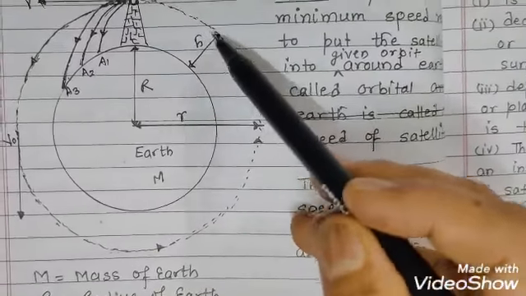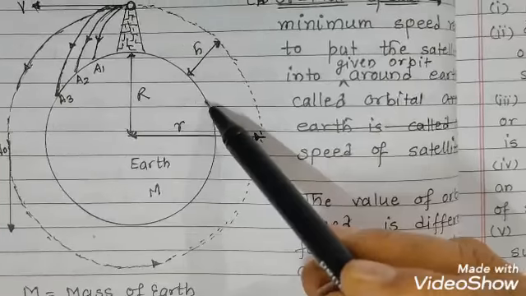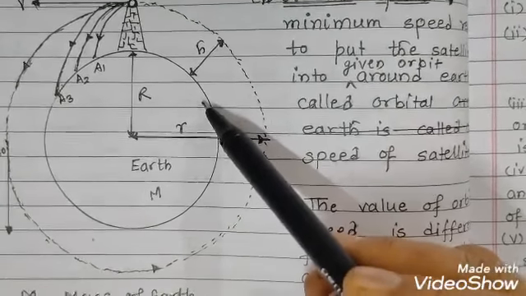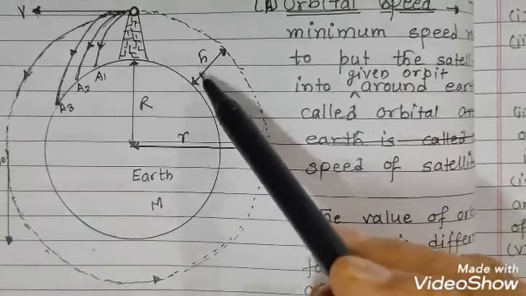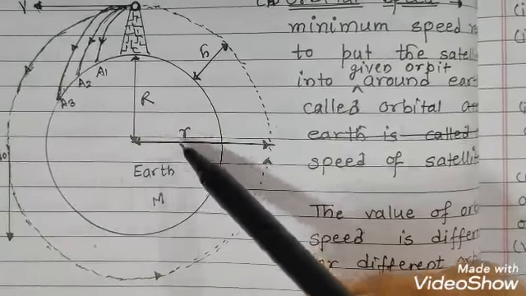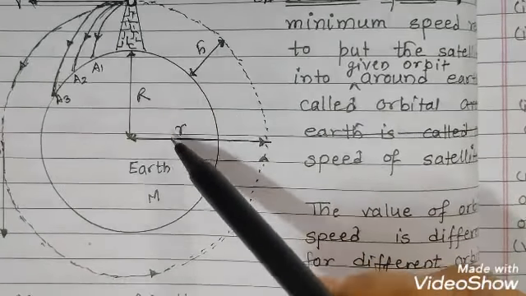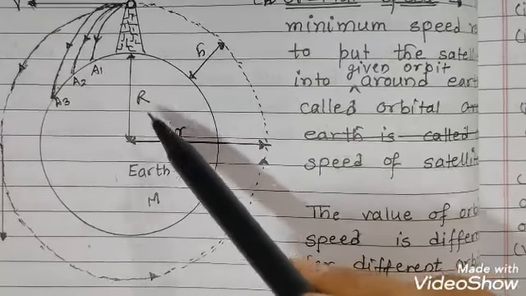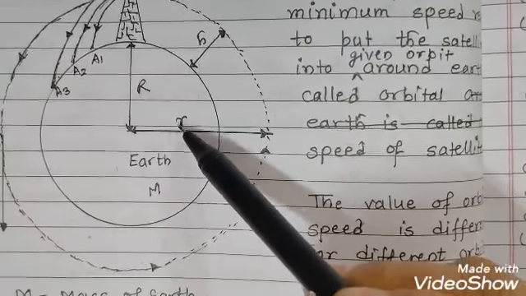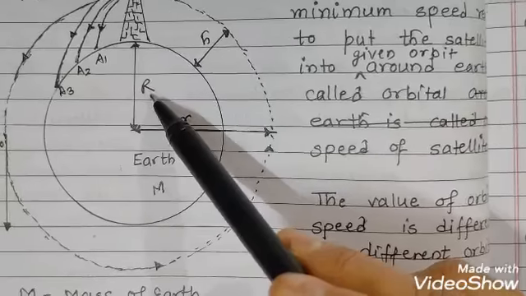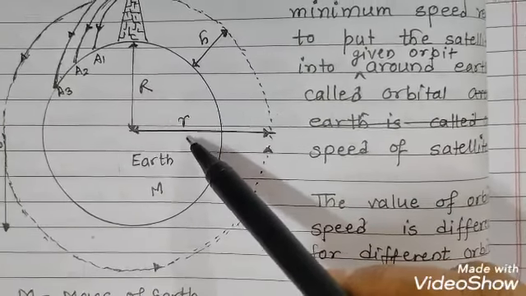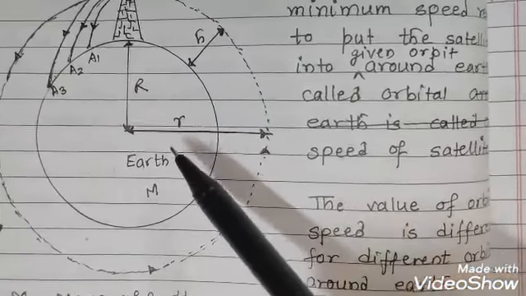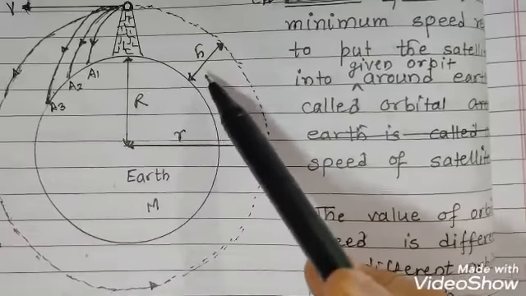So if the orbit is very close to the radius of Earth, almost you can say that h is very less than r, and the capital R and the small r both will be almost equal. The capital R is the radius of the Earth and small r is the radius of the orbit. Both are almost equal because h is very less.